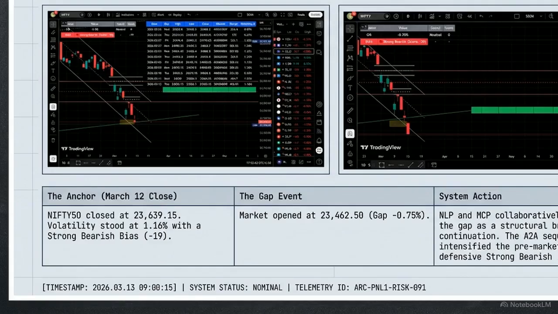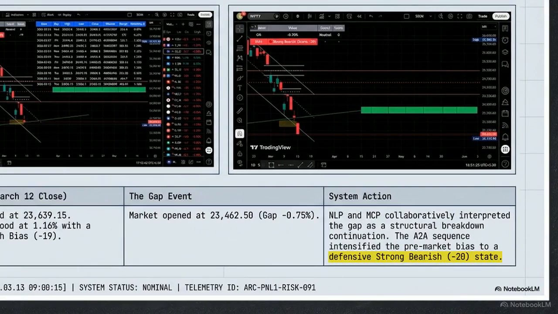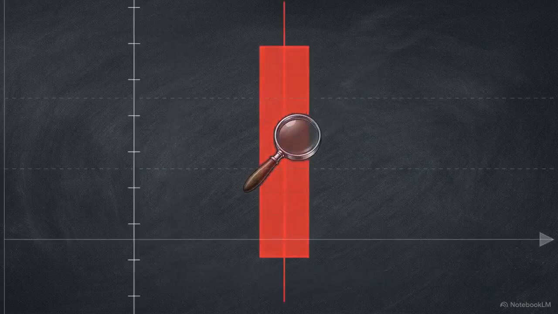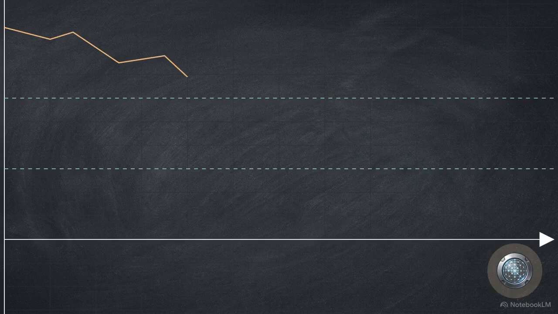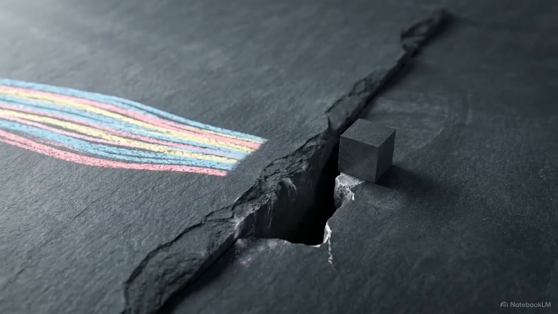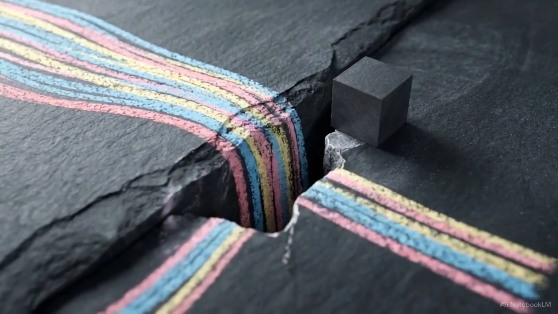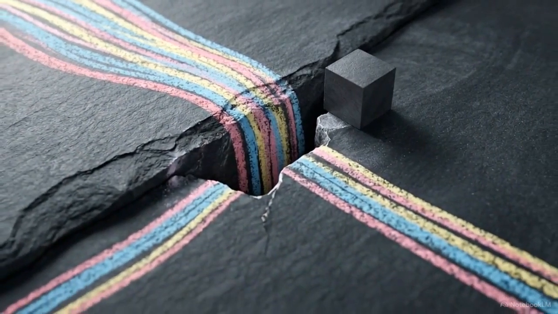The system tracked decay across overnight closures, locking in a March 12 baseline with a strong bearish score of -19. March 13 began with a violent 0.75% gap down. In response, the system downgrades the bias to a defensive strong bearish -20. The internal timing agents instantly analyze the downward microstructure. As the price fell, they stamped the charts with strict 0.1 and 0.2 deterministic drop identifiers, creating an exact chronological log of the decay. Because the architecture relies on structured variables rather than short-term momentum, it successfully maintained its sequential logic across the overnight gap, requiring zero human recalibration.